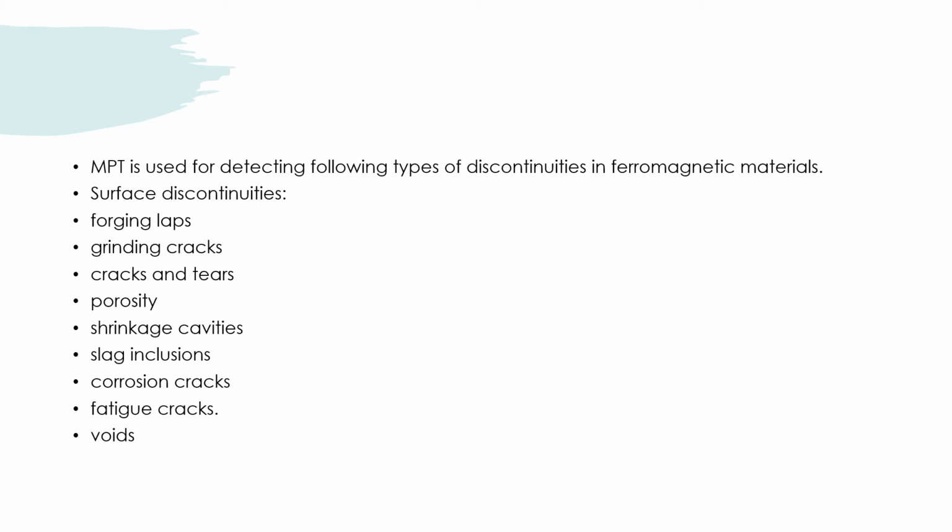Number five, shrinkage cavity. Number six, slag inclusions. Number seven, corrosion cracks. Number eight is fatigue cracks. And number nine is voids. So these are the nine surface discontinuities in the ferromagnetic material. If we want to find these out, we use the MPT or magnetic particle testing.